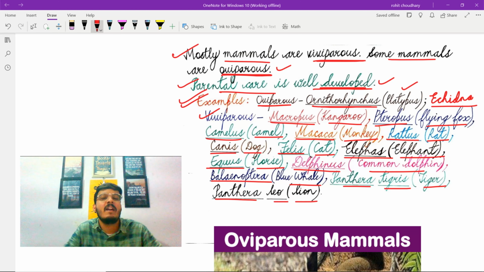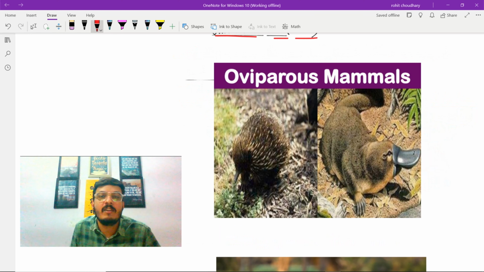So, all these are the zoological names or the scientific names of the oviparous and viviparous mammals. Let's have a look at the pictures of the examples of oviparous mammals and viviparous mammals that we have just studied.